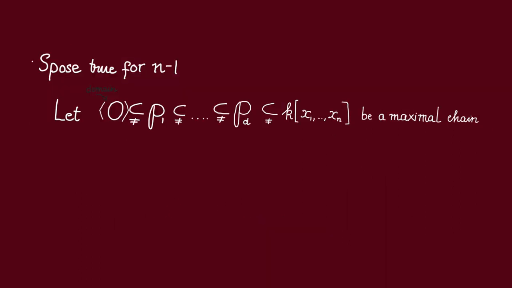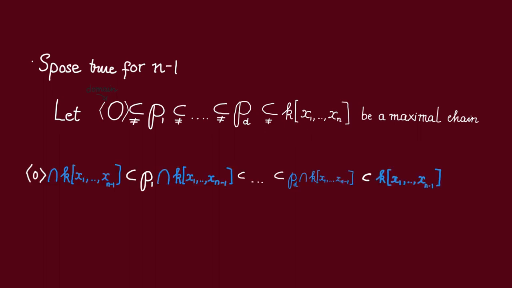Alright, so now let us suppose that the polynomial ring in n-1 variables is catenary, and all maximal chains of prime ideals in that polynomial ring are going to have length n-1. And we want to show that all maximal chains in the polynomial ring in n variables are going to have length n. So let's take one such maximal chain. Note that again it's going to start with 0 because this polynomial ring is a domain.